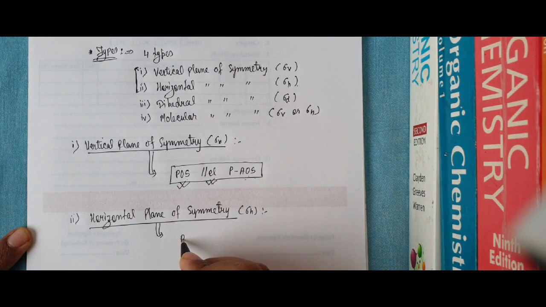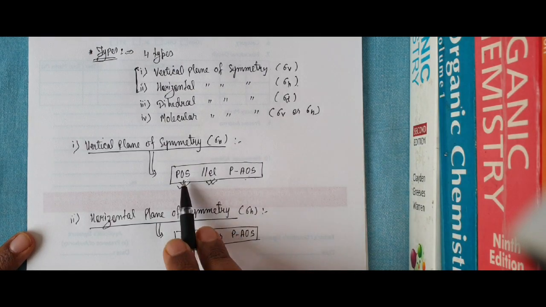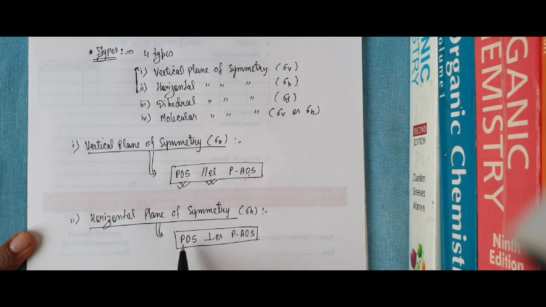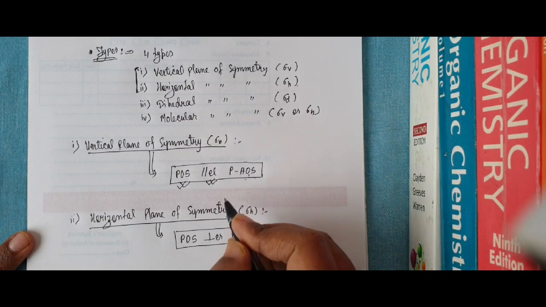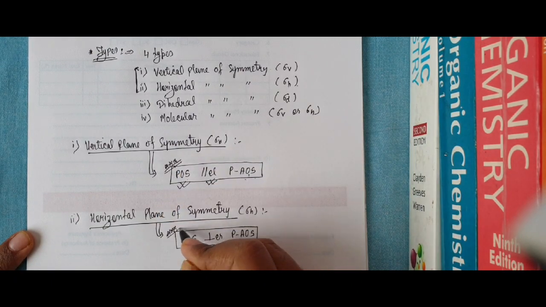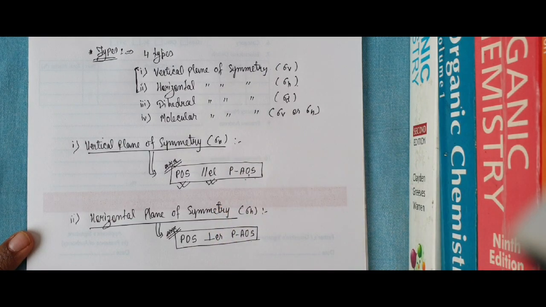Here you must find the type of plane of symmetry which is perpendicular to the principal axis of symmetry. Here you have to find a plane which is parallel to the principal axis of symmetry for sigma v, and here a plane which is perpendicular to the principal axis of symmetry for sigma h. Okay guys, only these two important keywords will help you a lot in finding sigma v or sigma h, because we have to discuss only two in this video.